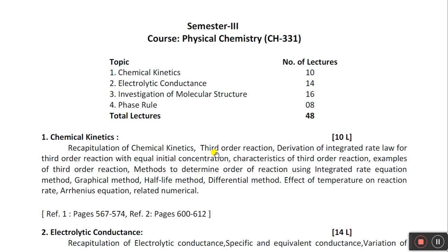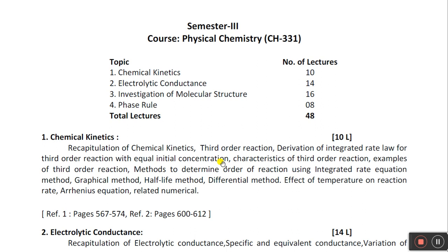Okay, so what is the order? The order is the dependence of the reaction rate on the number of molecules taking part in the actual reaction, or we can say that it is the sum of the powers raised on the concentration terms in the rate law. Okay, what is the rate law? Rate law is the rate of reaction at unit concentration of the reactants. Then we are going to see the third order reaction, its definition and example. Then we will move to the derivation of the integrated rate law for the third order reaction with equal initial concentrations.